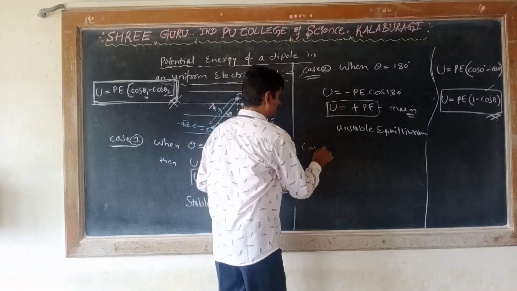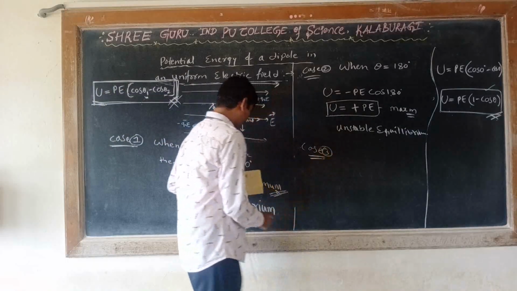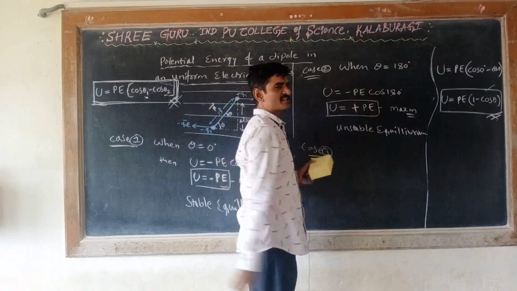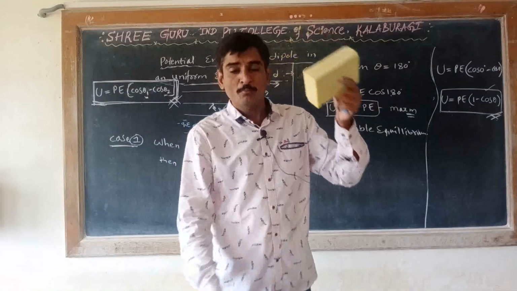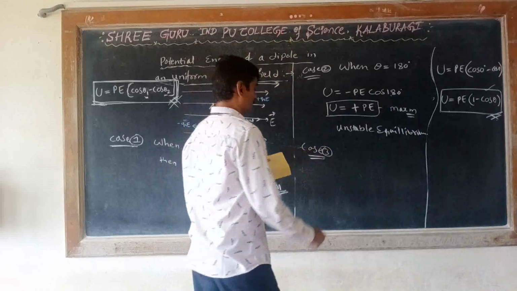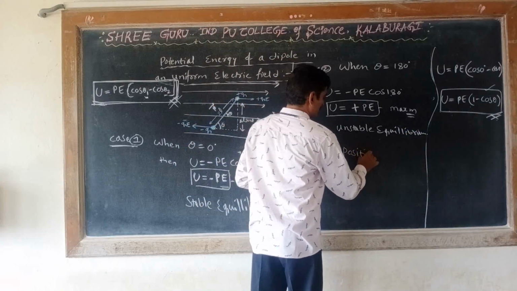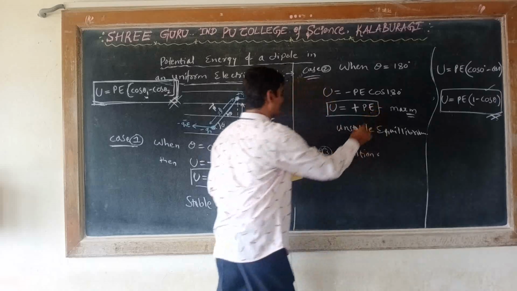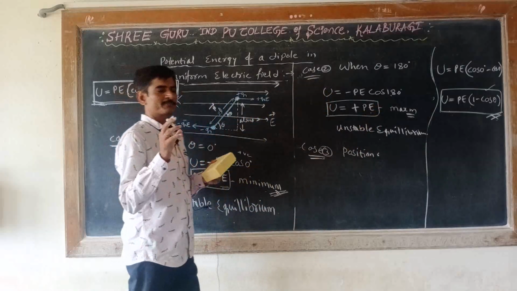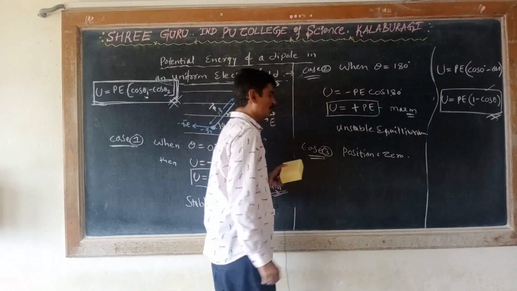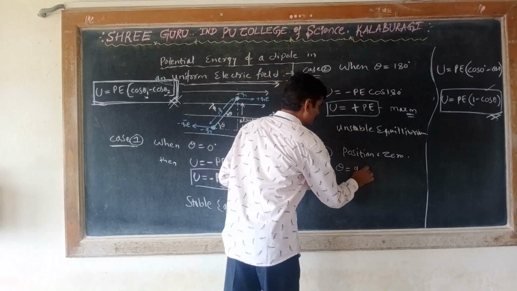Let us consider case number 3. This is the position of stable equilibrium. This is the position of unstable equilibrium. Let us find the position of zero potential, the position of zero energy. This is maximum, this is minimum. Let us find the position of zero energy. That is when theta is equal to 90 degrees.